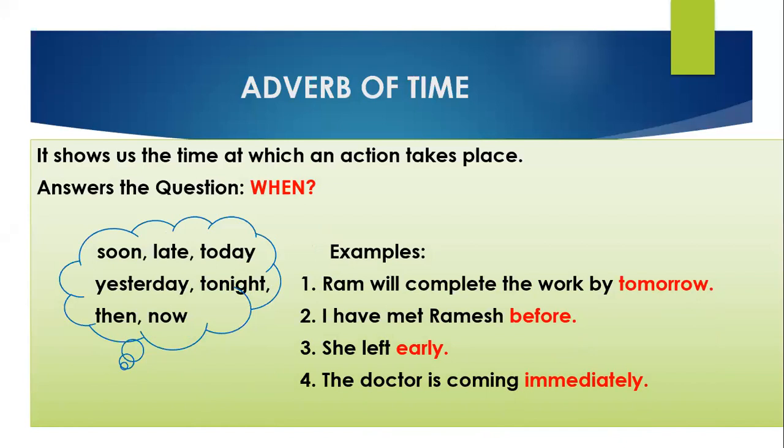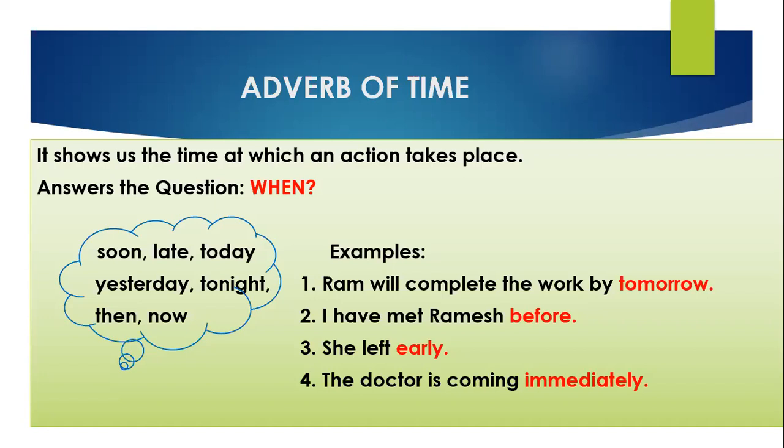As you can see, the words which have been colored in red are giving us the answer of when. Ram will complete the work. When will Ram complete the work? Tomorrow. When did I meet Ramesh? Before. When did she leave? Early.